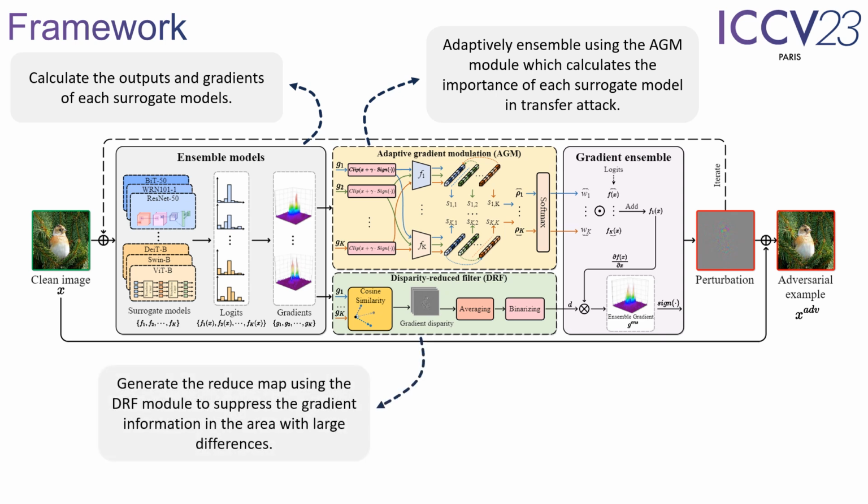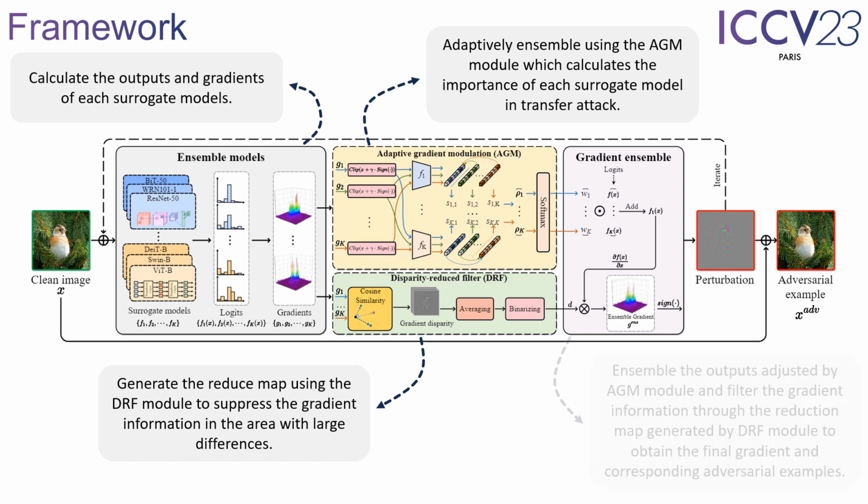For the DIF module, we calculate the similarities of the generated gradients of each surrogate model to each other and average them to obtain the disparity reduced map, which reflects which parts of the gradients are more common and which parts of the gradients are more different.